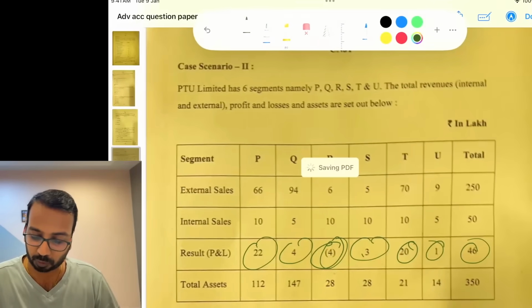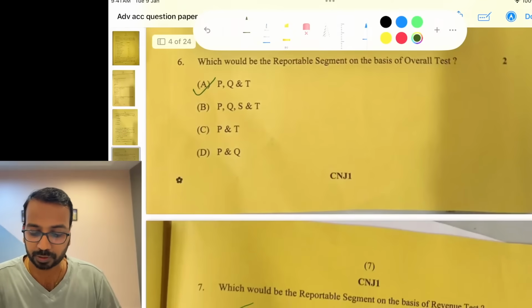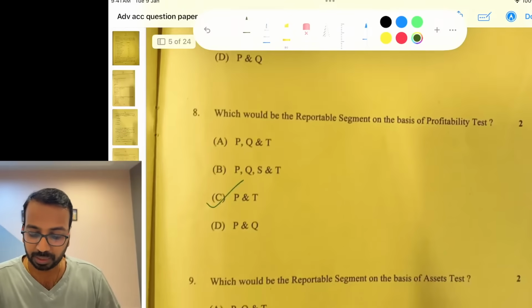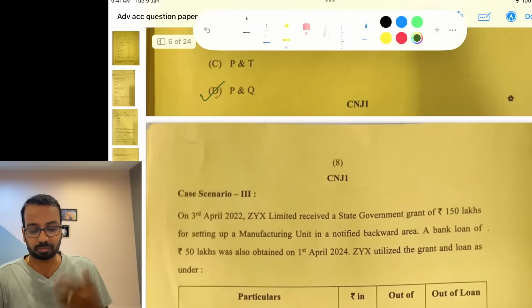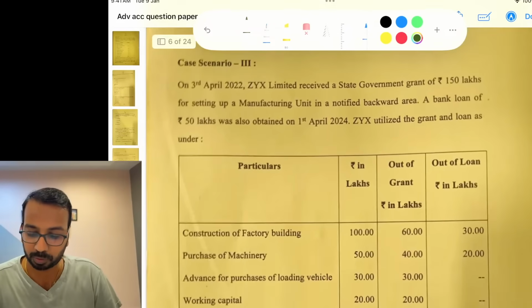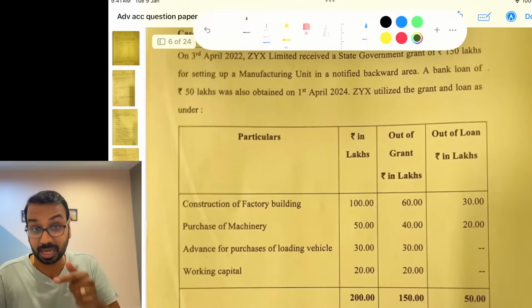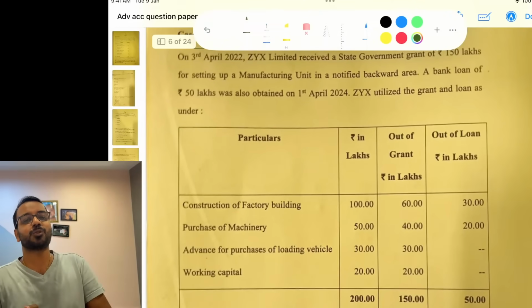The answer for me as per my working, for the first, PQT, PQT, PT and PQ. So here either 8 out of 8 straightforward, or if you made one or two mistakes, it could be a problem. Case scenario number 3, the scenario is long, and that is why I always suggest the students to look at the questions first.